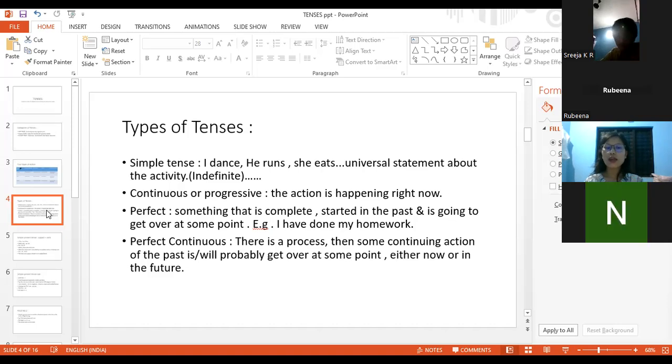Present perfect continuous describes an action that started in the past and is still continuing. Okay, I hope you understand. Present perfect tense talks about the type of action that started in the past and is over now. When it comes to present perfect continuous, the action already started in the past and is still going on. It's not yet over. All right. I hope you get it.